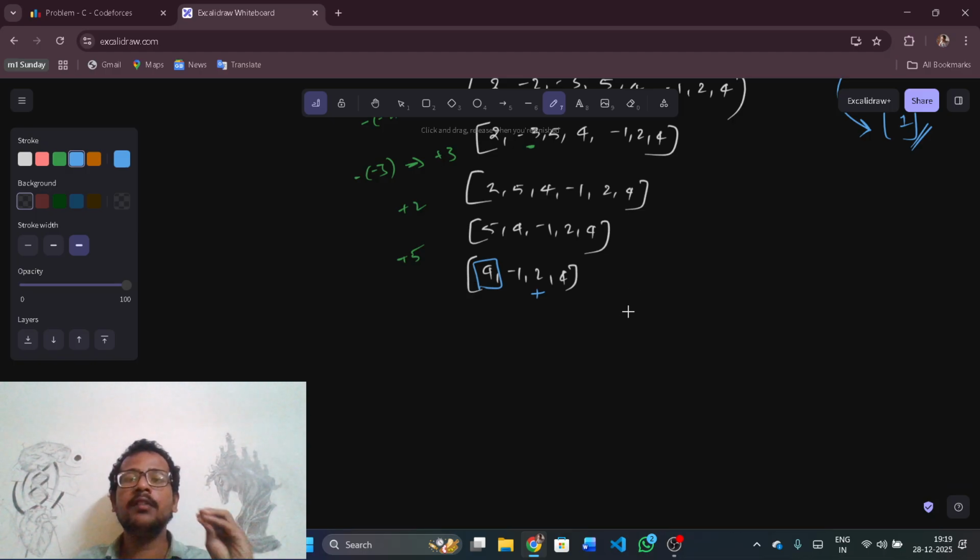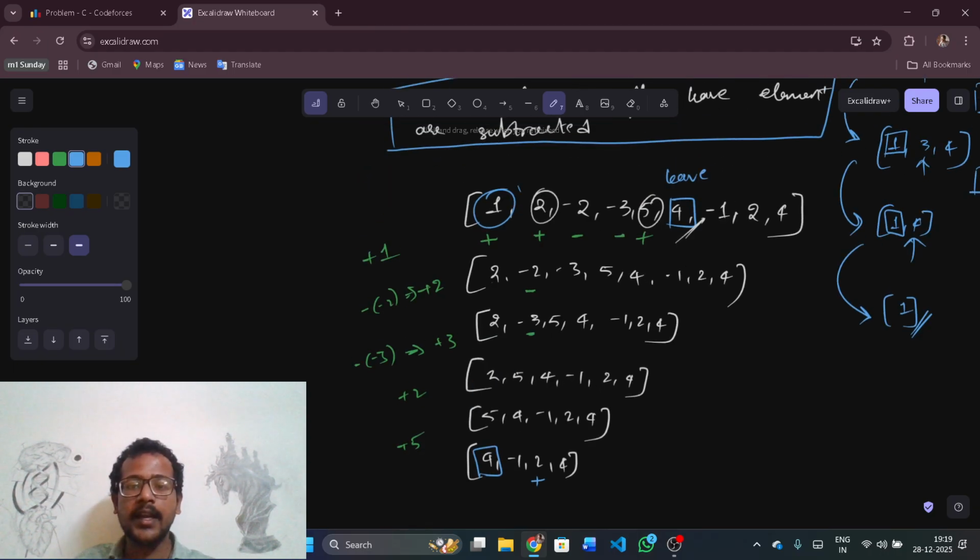So if I want to leave an element, it will be in the first position and the remaining all will be in the second position. But you might say remove it. No, it's not possible. We are assigning the element itself as the leaving element. I am not touching that element. So if that element is at the first position, I can assign any sign plus or minus to all the elements from index 1 to, if I make it, index L minus 1.